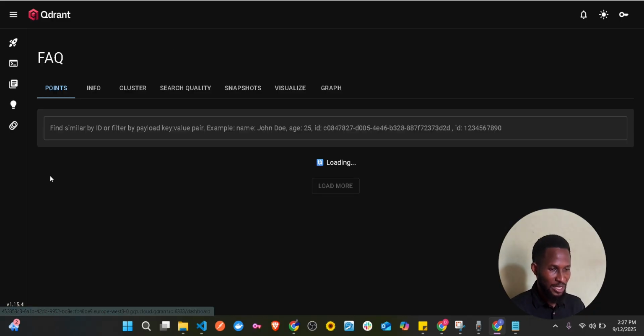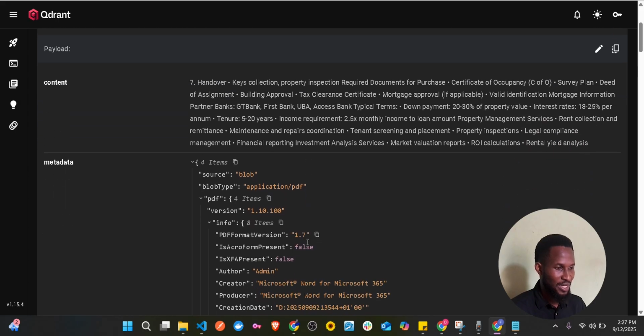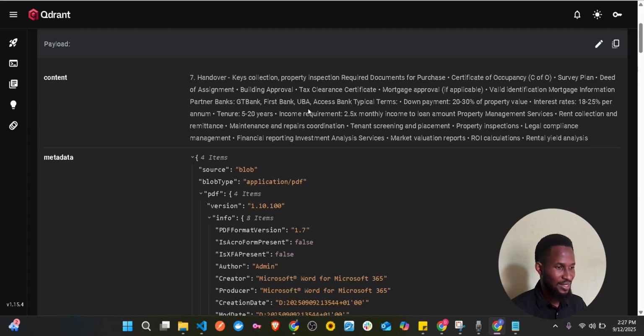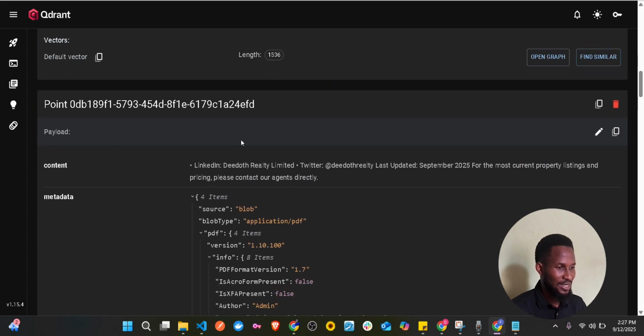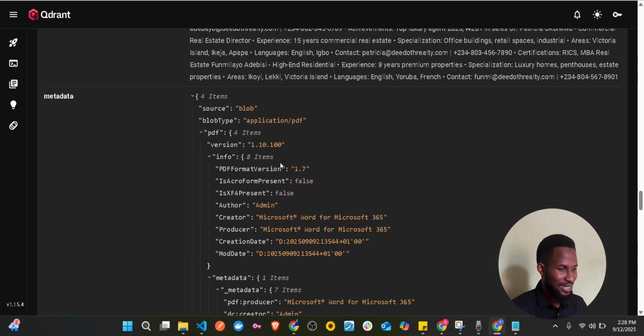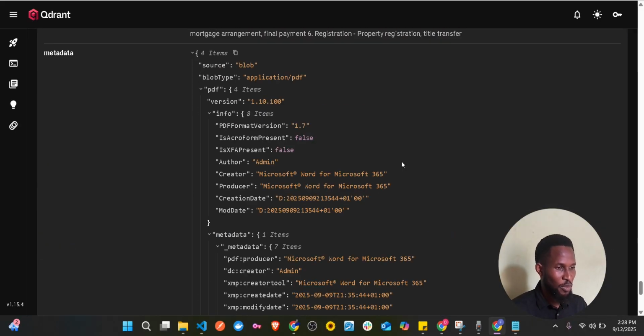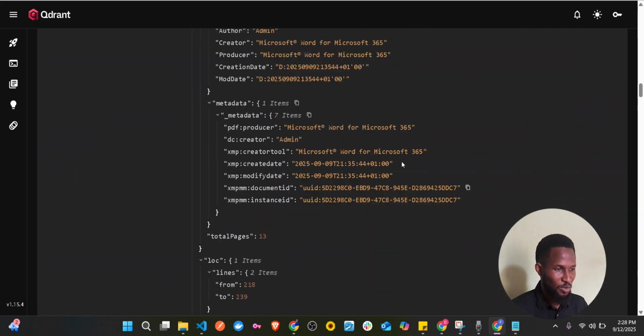So if we click on it now, we're going to have all the documents. See the content we have. See, we already have this. This is one, and this is another one. This is in our content. So this is another one. So like that, and then okay, we can load more, but we don't have issues with all this.